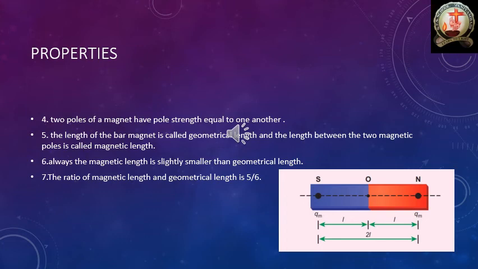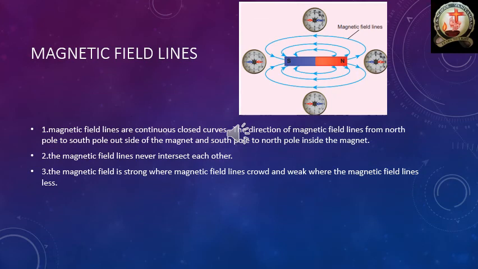Okay, and next one, the ratio of magnetic length and geometrical length is 5 by 6. The ratio of magnetic length and geometrical length is 5 by 6. So you know already what is the magnetic length, you know already what is geometrical length. The ratio between both is how much? 5 by 6.